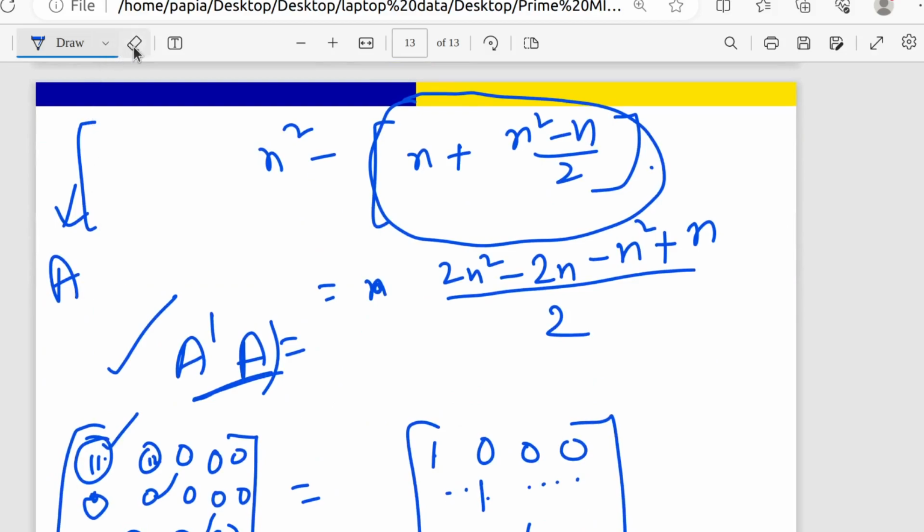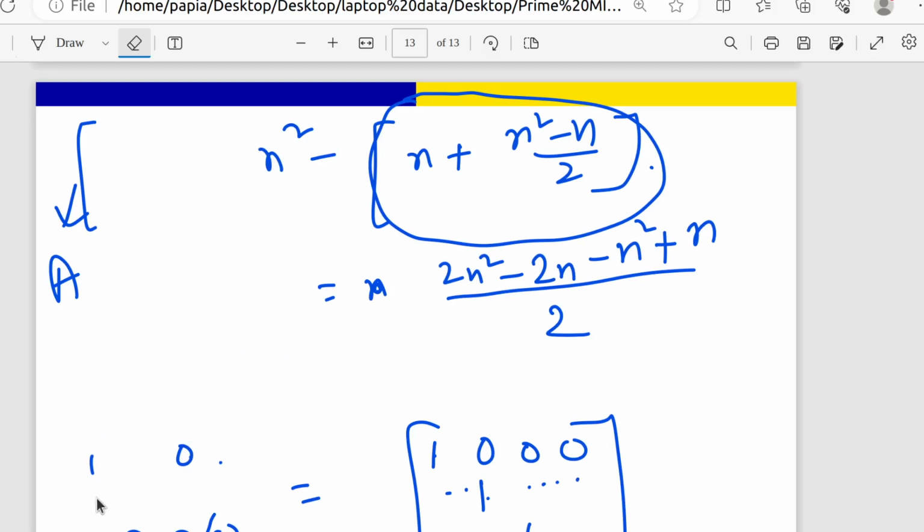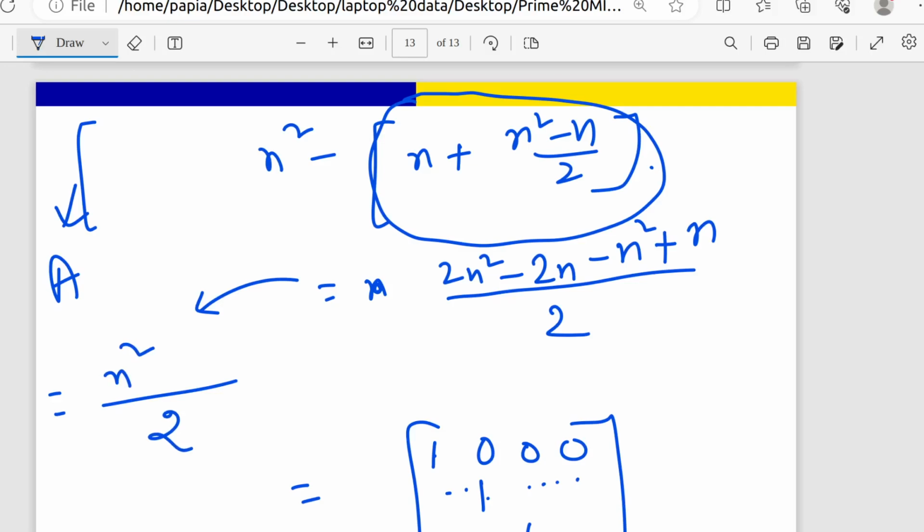Then if I just solve a little bit, what will be the value for this one? The value will be like, yeah, it is coming here. So 2n square minus n square, 2n minus 2n plus n minus n, which is nothing but n into n minus 1 by 2. So that many free parameters should be there in an orthogonal matrix.